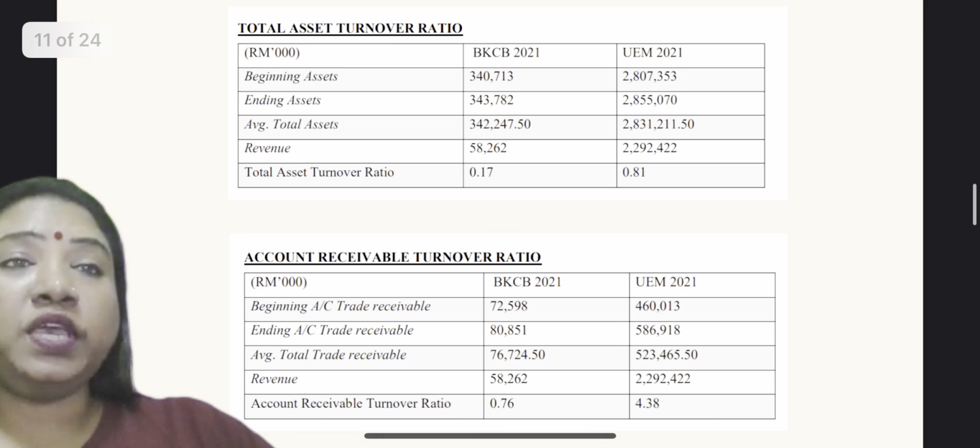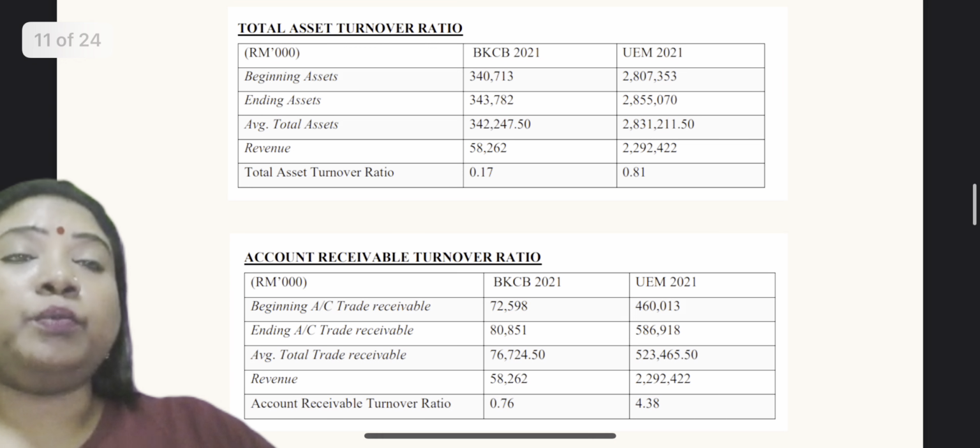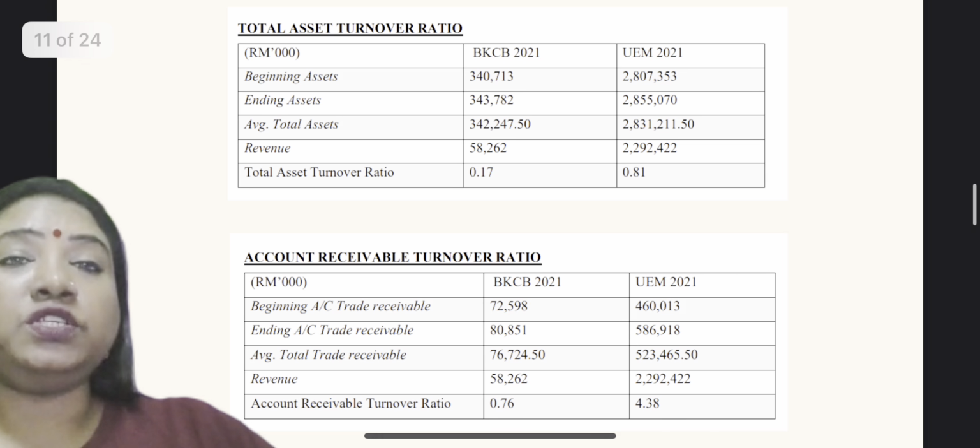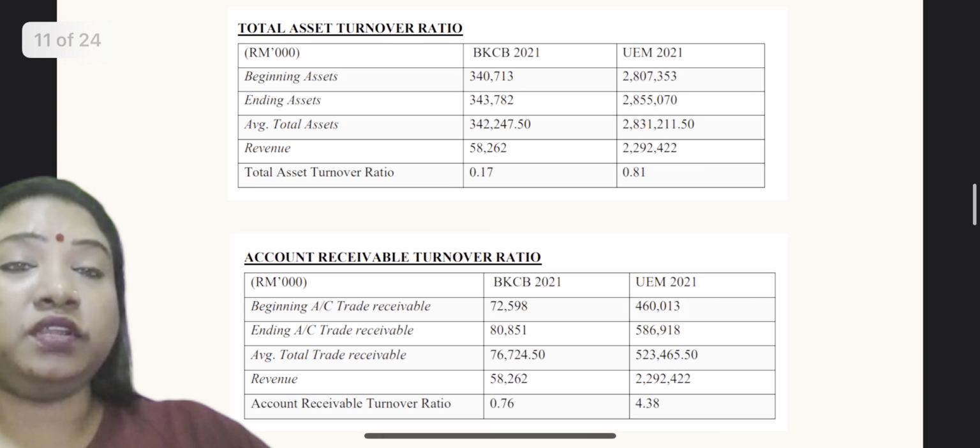Based on this, we can see that UEM is slightly higher compared to Binti. However, both companies are still below 1. So it shows that the companies are still not efficient in using their assets to generate revenue for the year 2021.